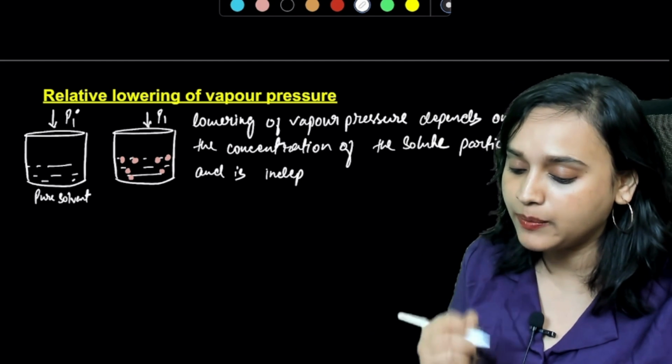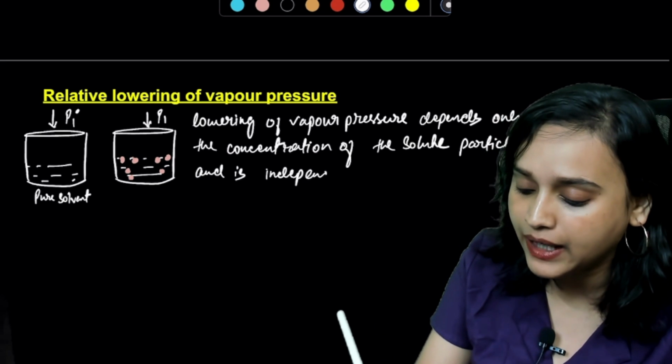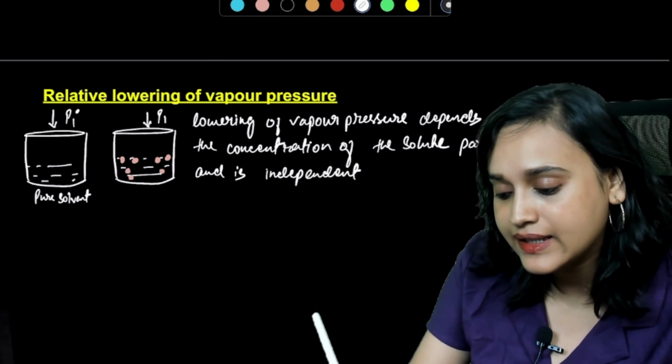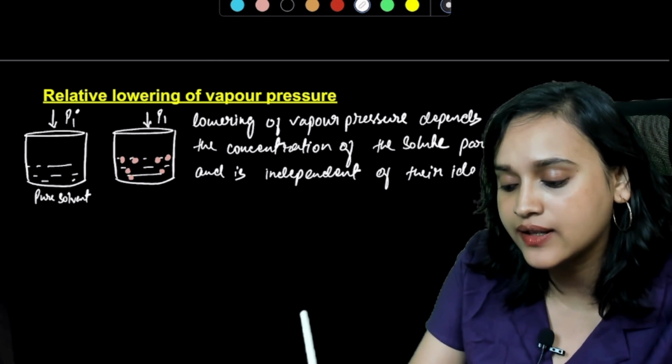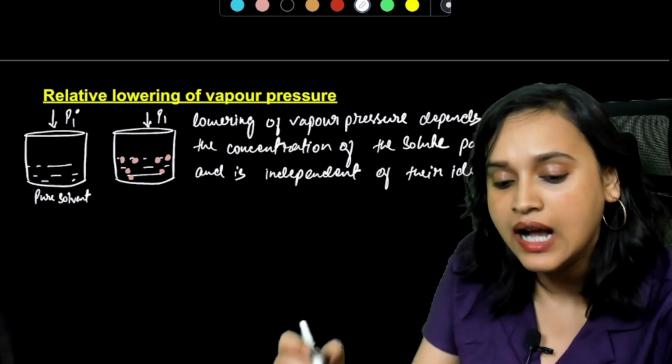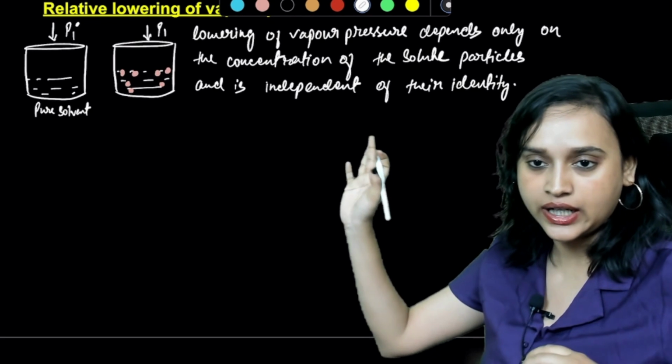Lowering of vapor pressure depends only on the concentration of the solute particles and is independent of their identity. Do you guys understand this? I have written it. Take a look at it now.